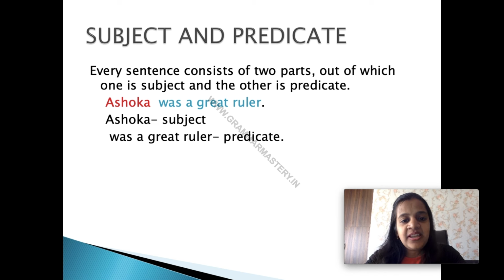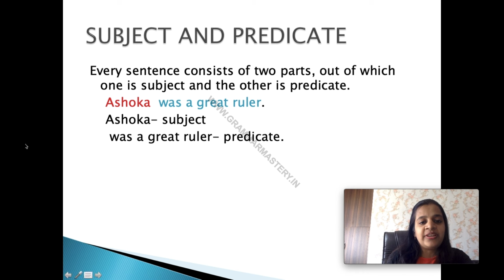For example, Ashoka was a great ruler. This is the sentence. Here we can say that the sentence has two parts. One part is dealing with the word Ashoka and the second part is dealing with the words was a great ruler. So in this sentence there are two parts. Out of these two parts, one is subject and the other one is predicate. In this sentence Ashoka is the subject and was a great ruler is predicate.